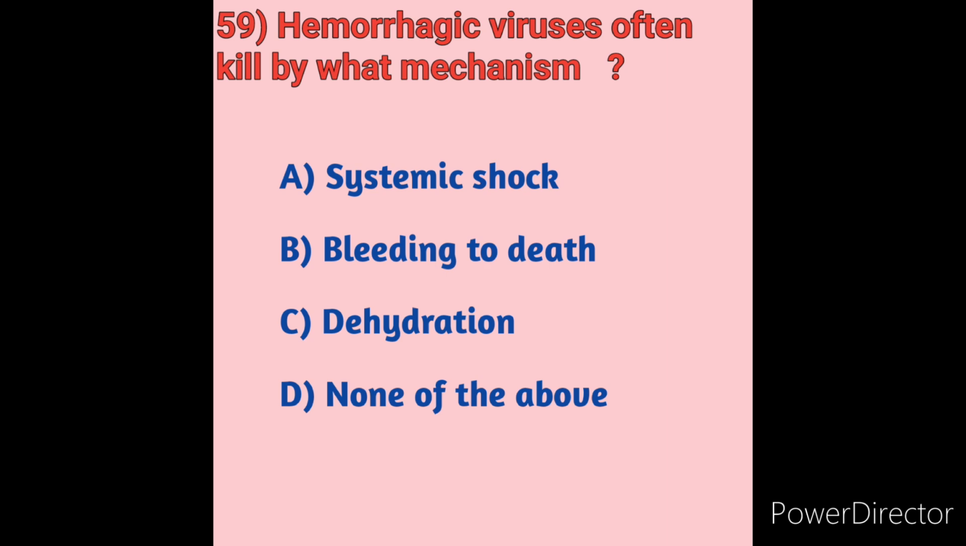The term hemorrhagic fever refers to a condition that affects many organ systems of the body and damages the overall cardiovascular system. Viral hemorrhagic fevers are a group of diseases that affect multiple organ systems in the body. They may be accompanied by hemorrhage or bleeding, and it may be bleeding to death. So hemorrhagic viruses often kill by bleeding to death. Here option B is the correct answer. Next we will move on to question number 60.